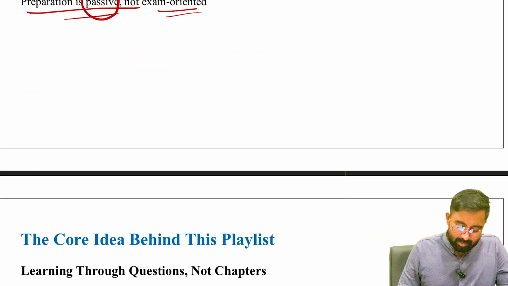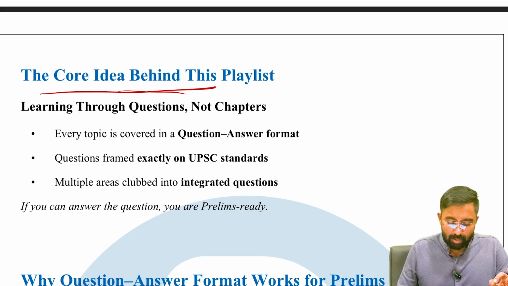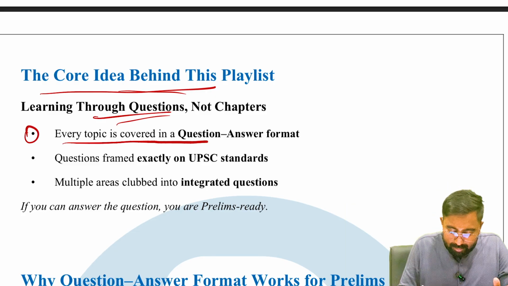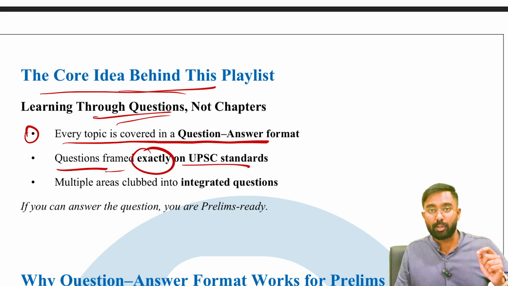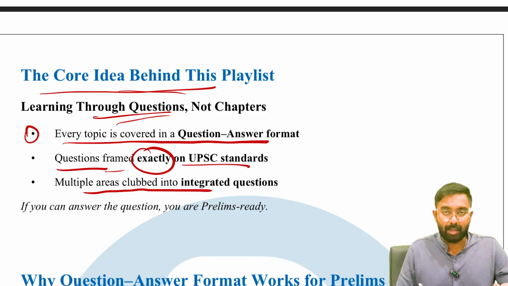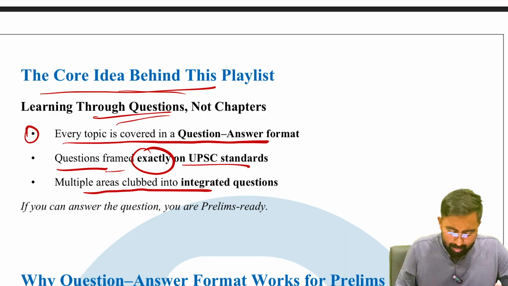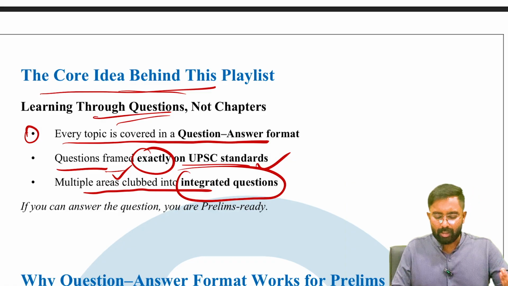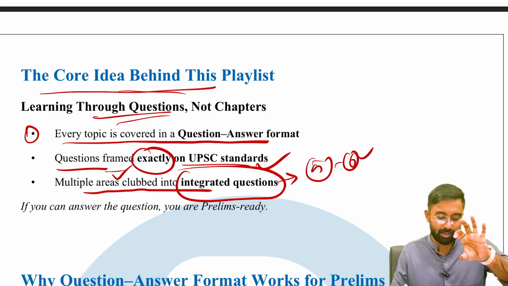So hence this particular plan, Prelims Simplified, the core idea is to make sure that we are learning through questions, not chapters, and every topic is covered in a question answer format. Questions are framed exactly on the UPSC standards and multiple areas. In fact, one particular question will pretty much subsume all the other important areas into one simple integrated question, where if you know 5 to 6 points for that particular question, definitely you will be able to answer at least 5 or 6 different questions from those two topics which have been integrated.